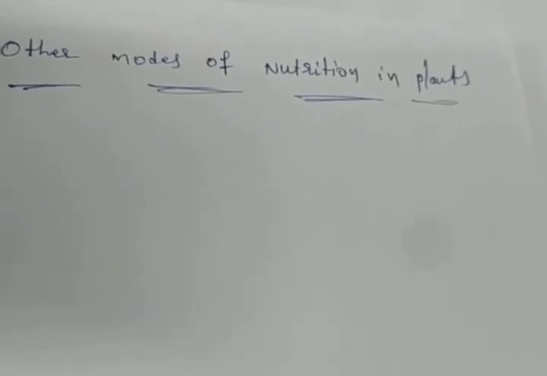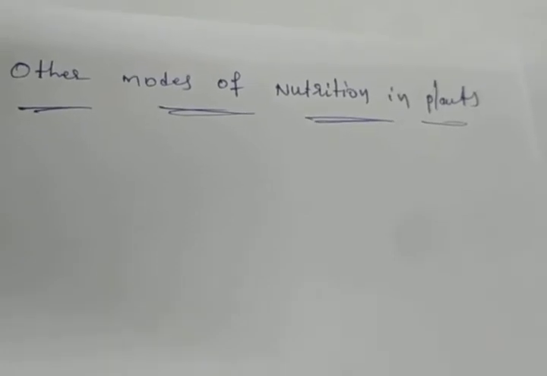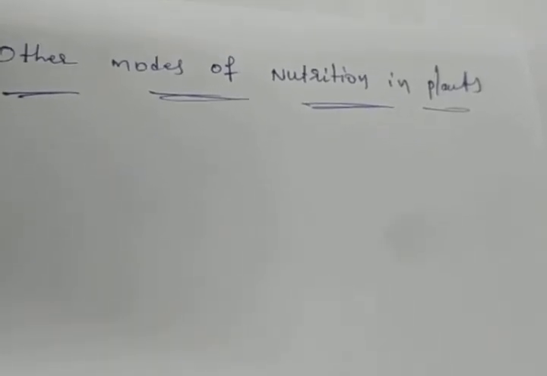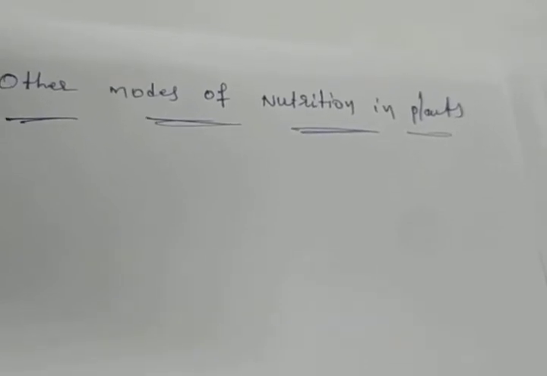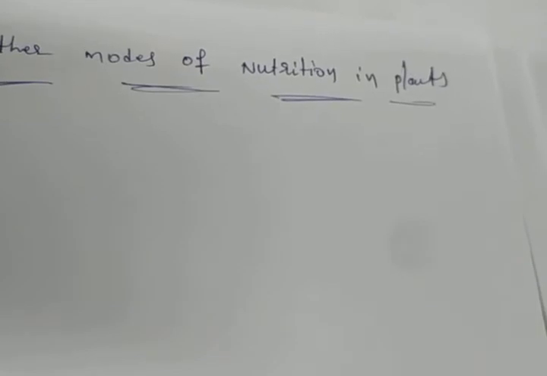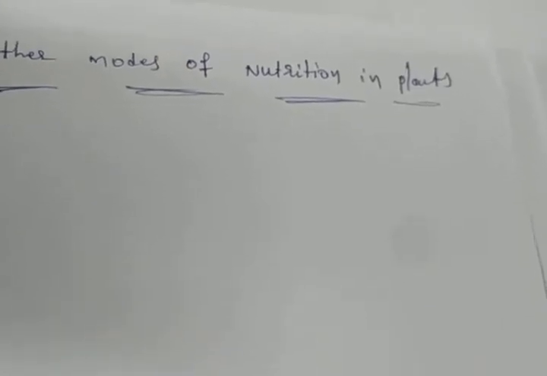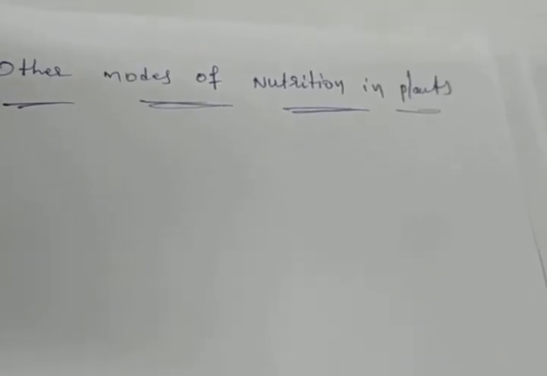Suppose some of the plants do not have chlorophyll, how do they prepare food? Generally, for preparing food, chlorophyll is a must. But some plants do not have chlorophyll. Then how will they prepare the food? They cannot synthesize the food. How do they survive and form? Where do they derive nutrition?